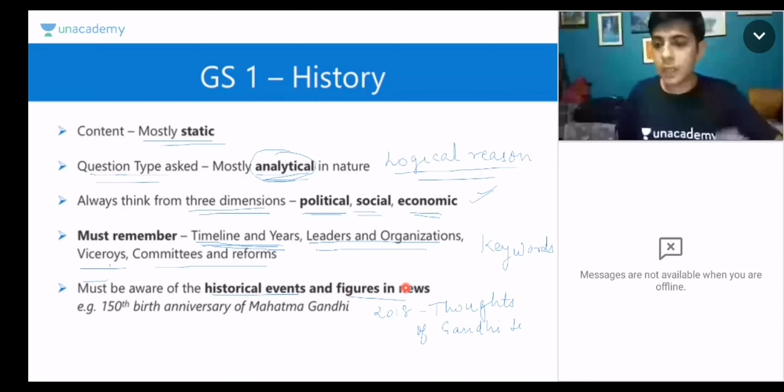Right, someone is pointing out that Champaran was there. For example, the Jallianwala Bagh massacre anniversary was there, the 100th year.